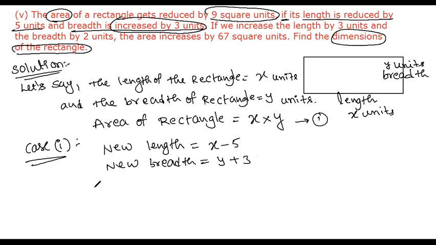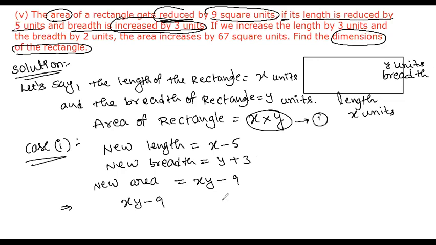What is the new area? It is reduced by 9 square units, so the new area is xy minus 9, where xy is the actual area. Now I can write the area formula: xy minus 9 is equal to (x minus 5) into (y plus 3). This is the required equation. New length into new breadth is equal to new area, and the new area is xy minus 9.